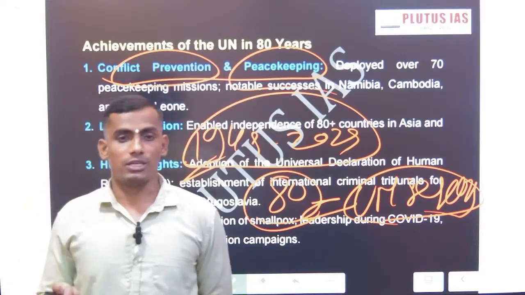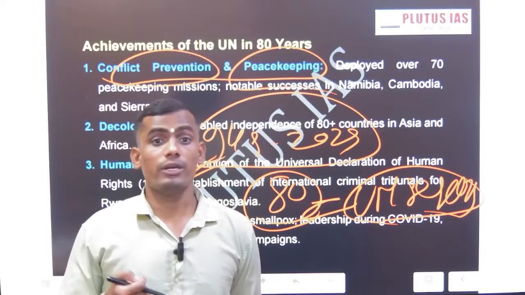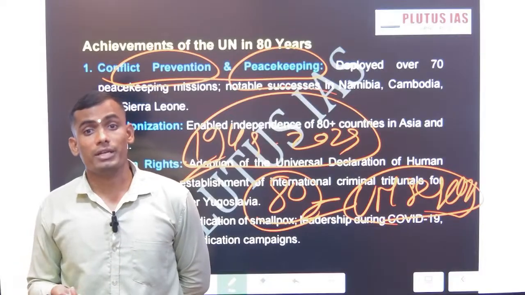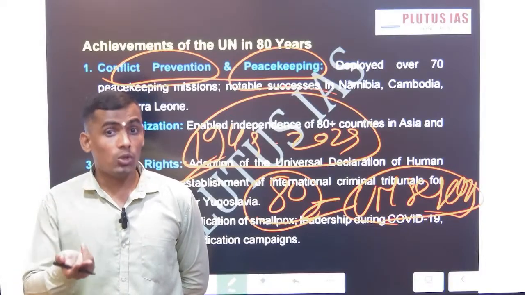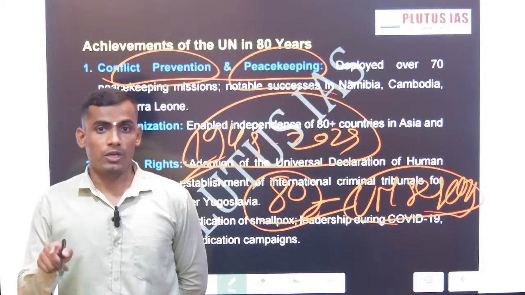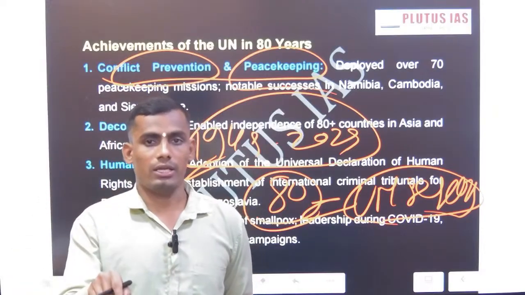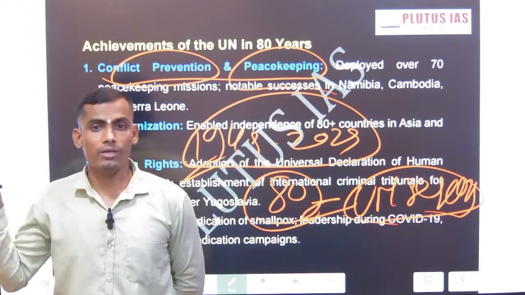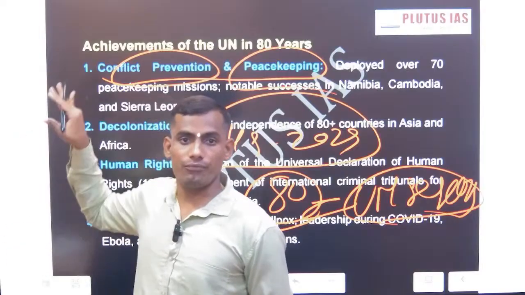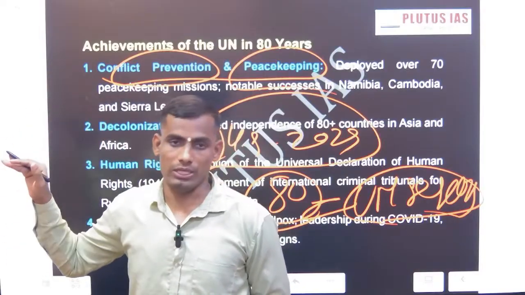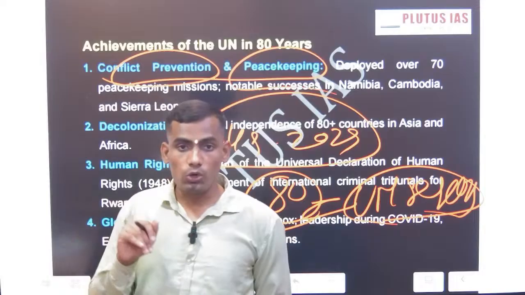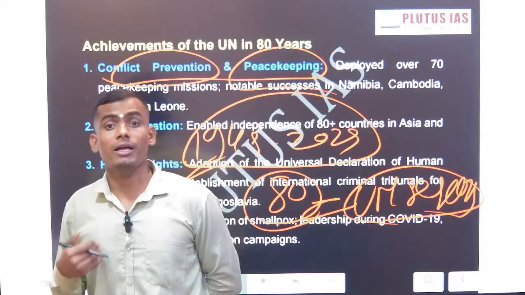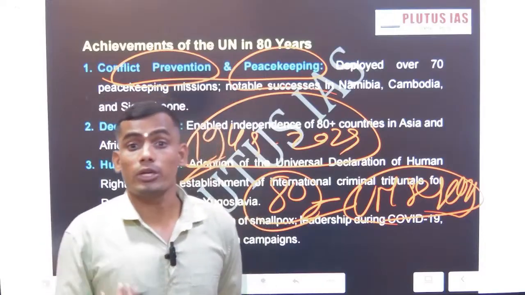Now human rights: the UN Declaration of Human Rights in 1948, and then the Refugee Convention of 1951. There are numerous others, and the ILO is also an affiliated body of the UN. So if a question comes on how relevant the UN is, you should break your answer down into different domains. First is peace and security, second is decolonization, third is human rights, fourth is disarmament, fifth is labor rights, and the seventh is protecting sovereignty.